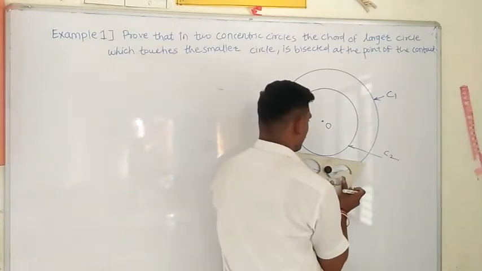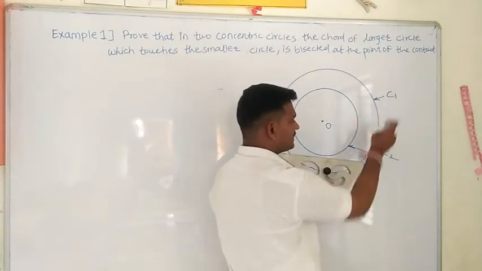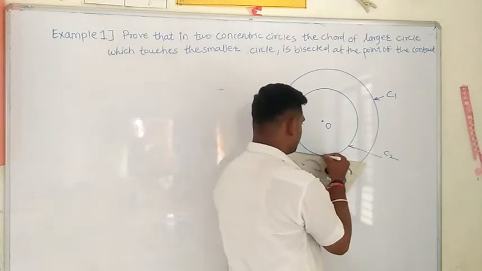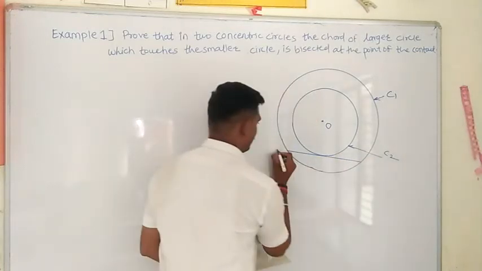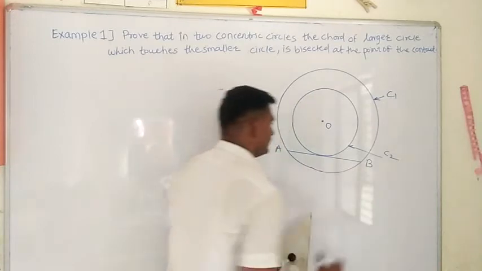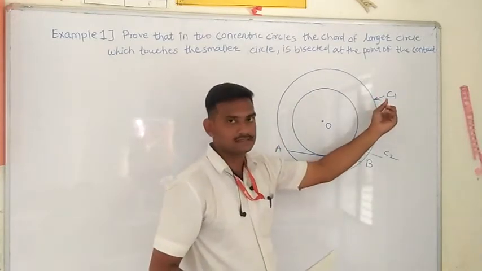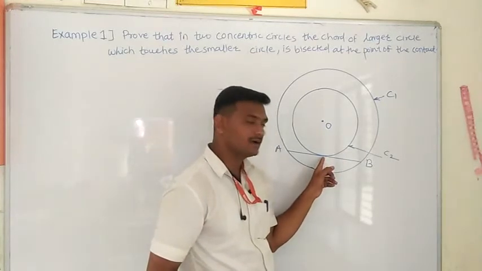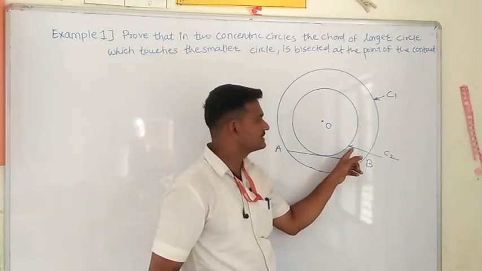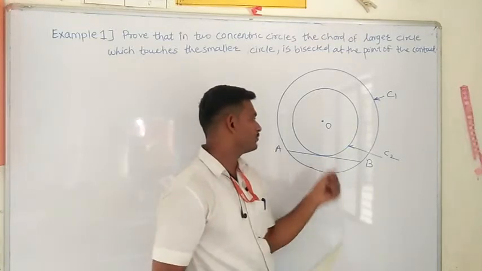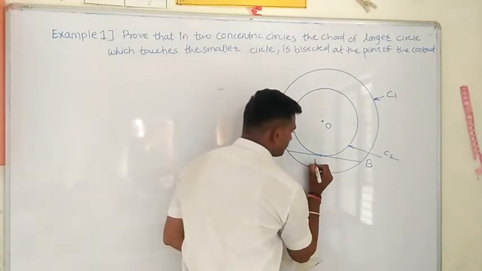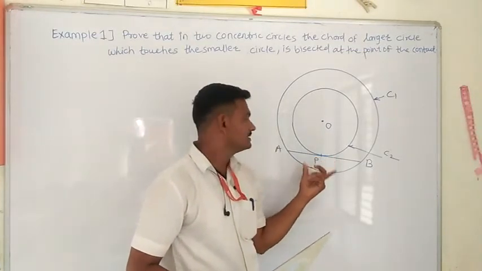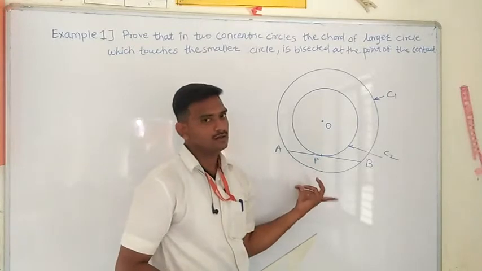First I will draw a chord of the larger circle. The larger circle is circle C1. I will draw a chord of circle C1 which touches the smaller circle. See here, AB is a chord to the larger circle C1, and it touches the inner circle, that is circle C2. C2 को कहाँ पर touch कर रहा है? At this point. I will name this point P, and it acts as a tangent to the inner circle, and it is a chord to the larger circle.